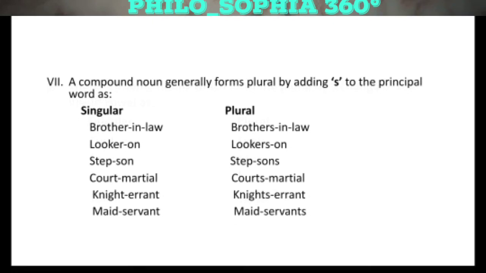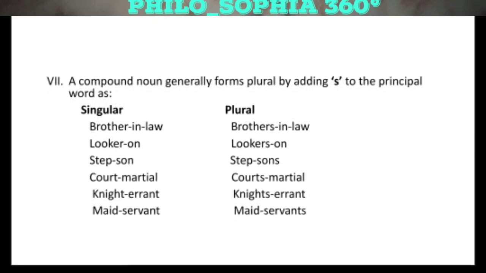Now we are moving toward making a compound noun plural. A compound noun is generally formed plural by adding s to the principal word. For instance, we have a word brother-in-law.